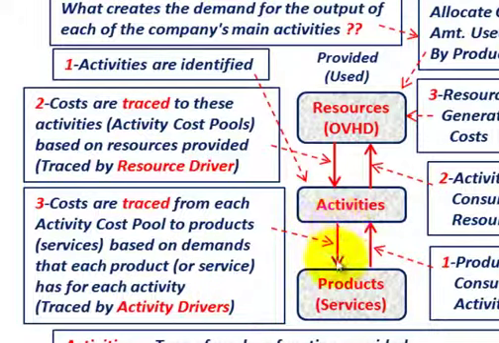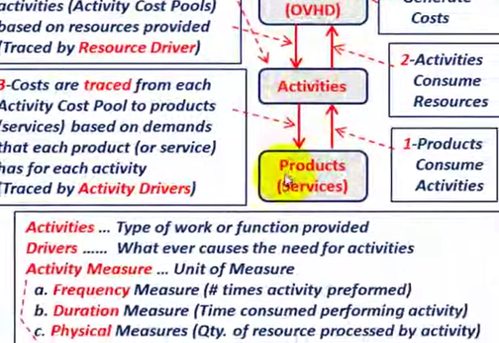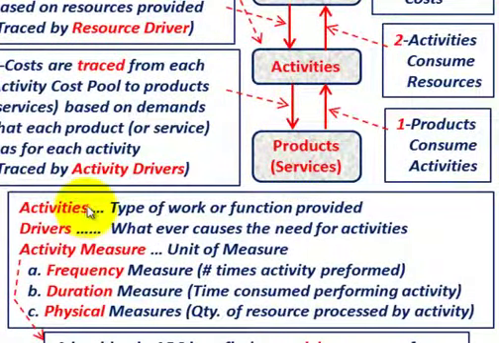So here we're going to be using the term activity drivers. Those are where the activity cost pools are being used by our products and services. Then our resource drivers, another key term, are where resources are allocated to those different cost pools. By definition, to get a better understanding, our activities are a type of work or function provided by those supporting departments. And the drivers are whatever causes the need for the activities. We talked about our resource driver and our activity driver.